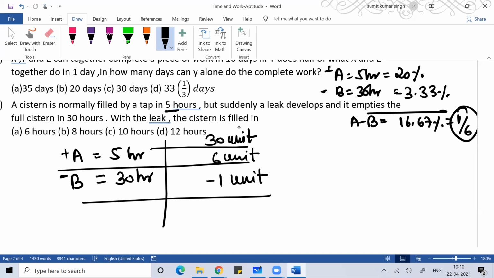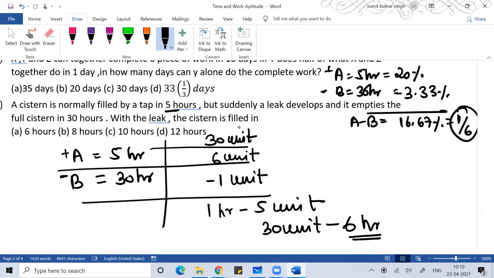So when A and B are working together, every hour 5 unit of work is done. So 30 unit of work will be done in 6 hours.